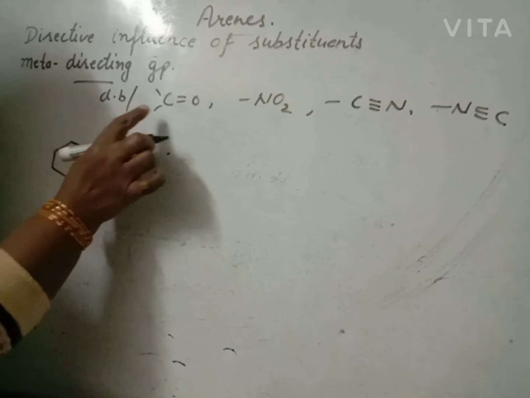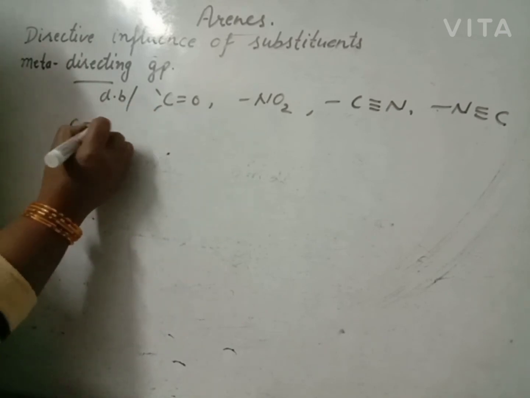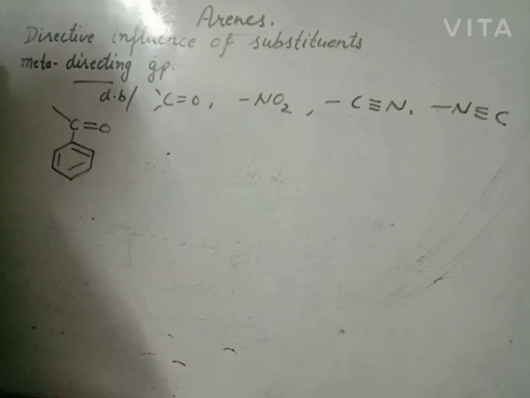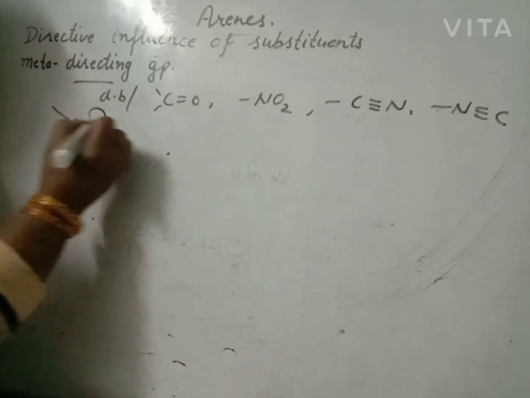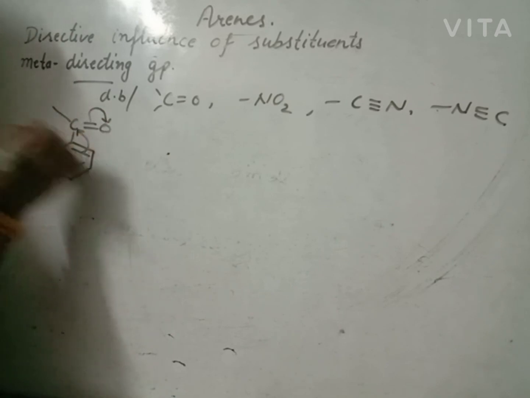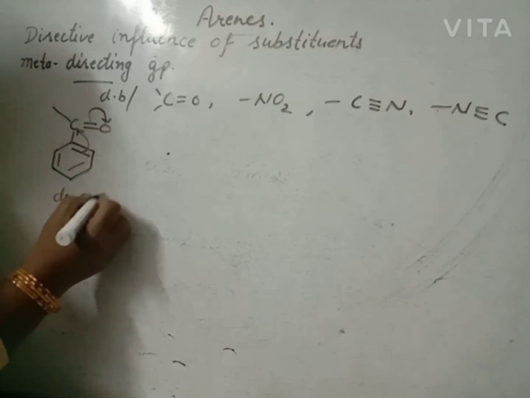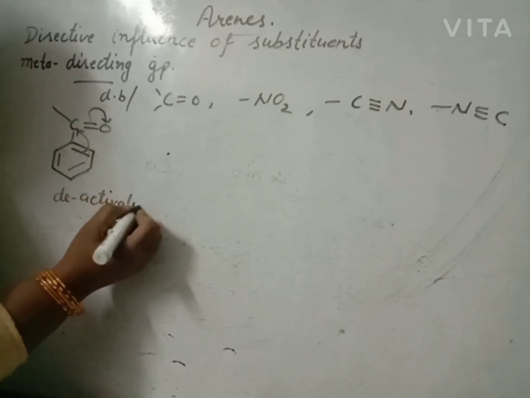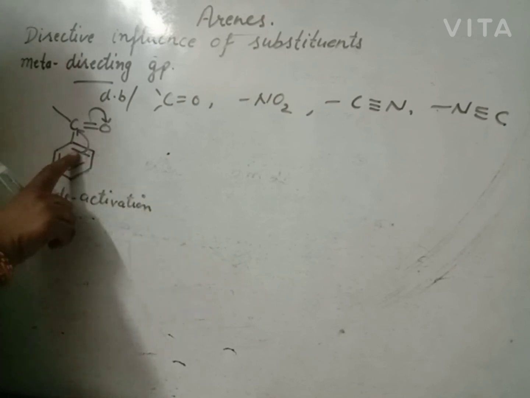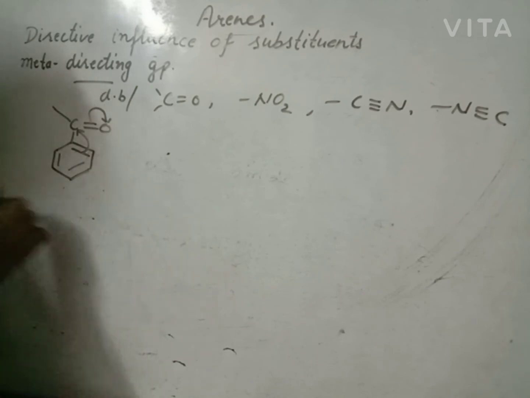Let us suppose you have a carbonyl group. Oxygen is more electronegative than this carbon, so it attracts electrons towards itself. This carbon already has fewer electrons, so it attracts electrons towards itself from the benzene ring, so it deactivates the benzene because it decreases the electron density on benzene. It shows deactivation of benzene towards electrophile.